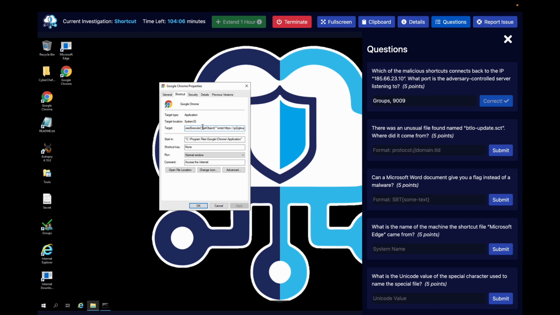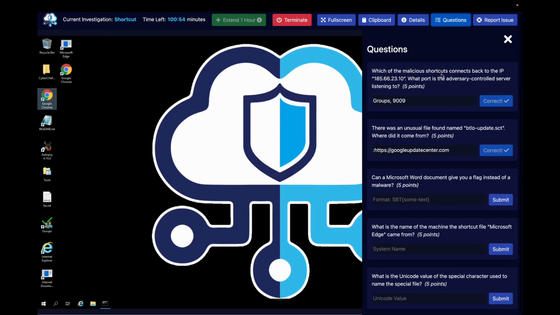Protocol, domain. So it's going to be HTTPS. It looks like it's downloaded from googleupdatecenter.com, which is strange. What update files on that? So this must be a generic data center. Oh, another thing, I hope copy and paste works. I know this is a very old lab. Let's give that a shot. Right click. Okay, I said it was copy the host. Let's verify. And let's give that a shot. That was wrong. Oh no, it doesn't want the file name, just the protocol, domain, and TLD. Nice. Let's move on to the next one.